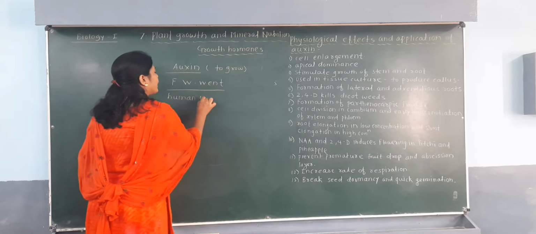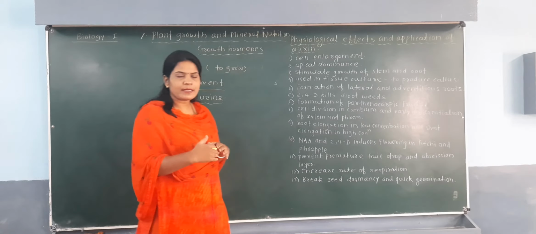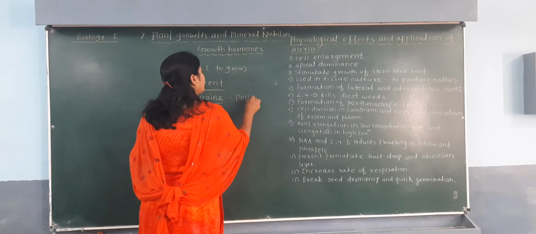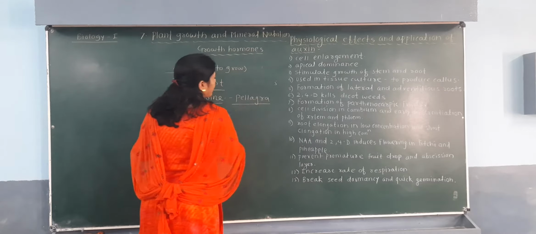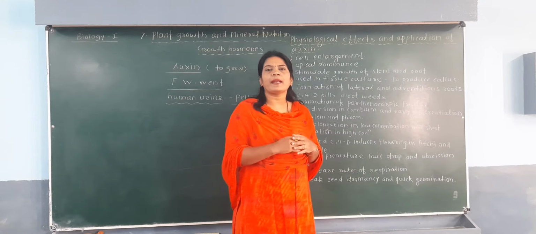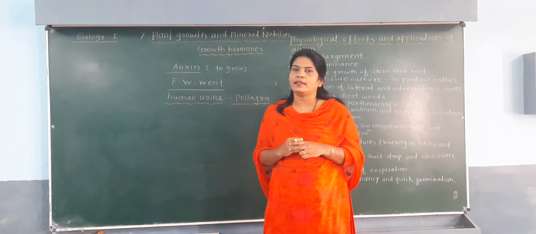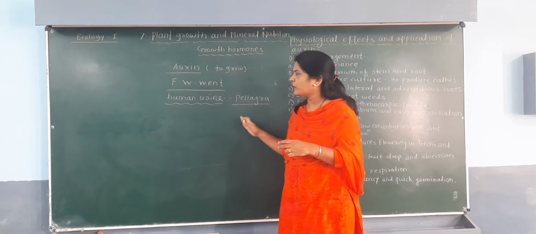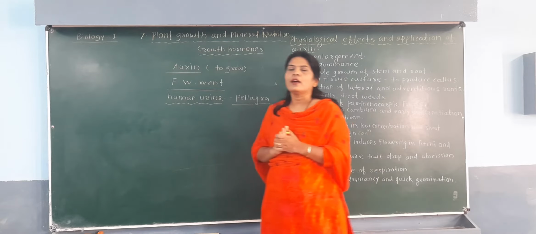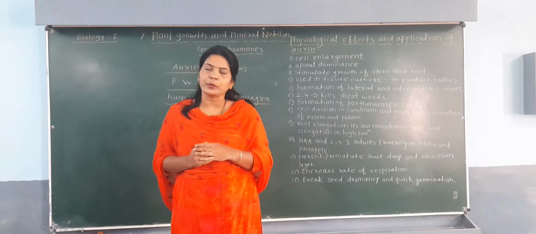It was isolated from the urine of a person who suffered from a disease, and the name of that disease is pellagra. So this auxin was first isolated from the human urine of a person who suffered from pellagra. So what is meant by pellagra? Pellagra is a deficiency disease of vitamin B2.